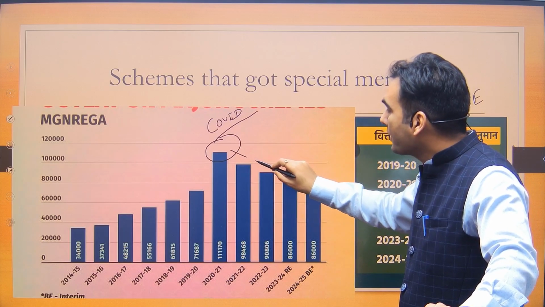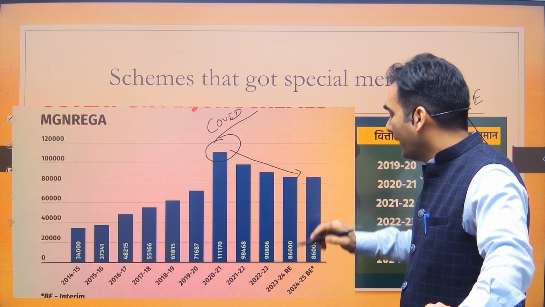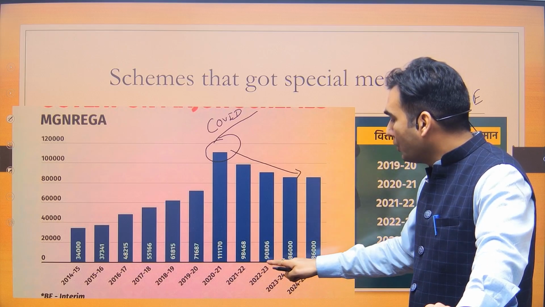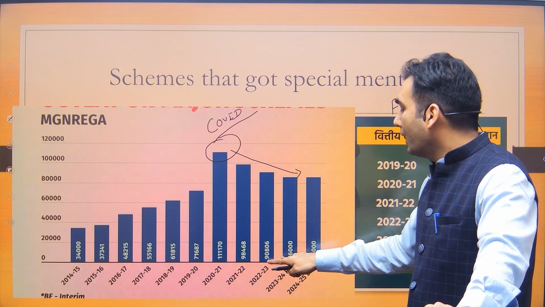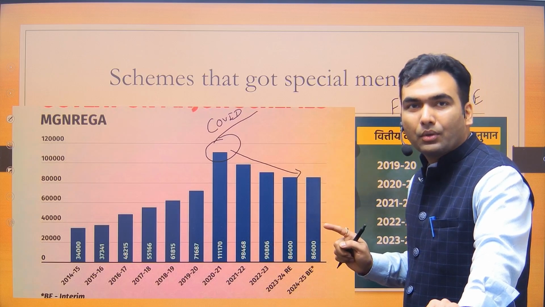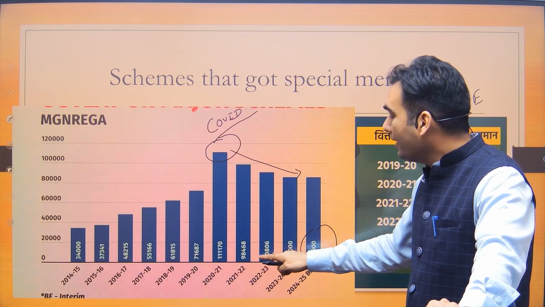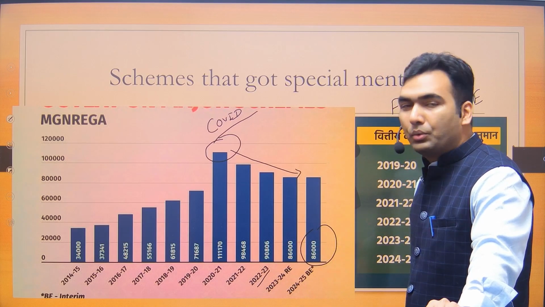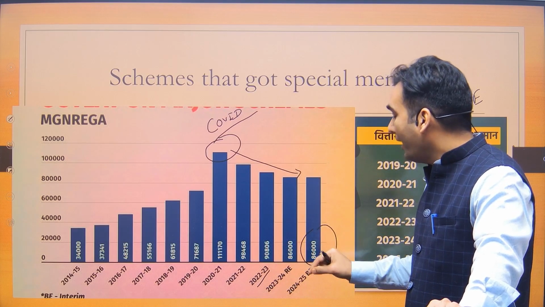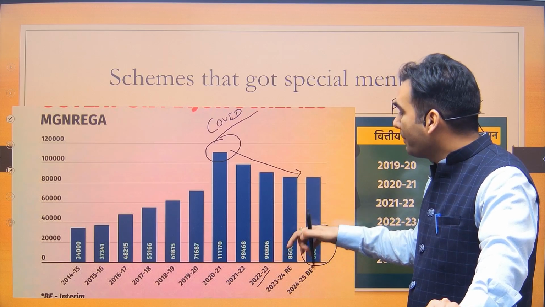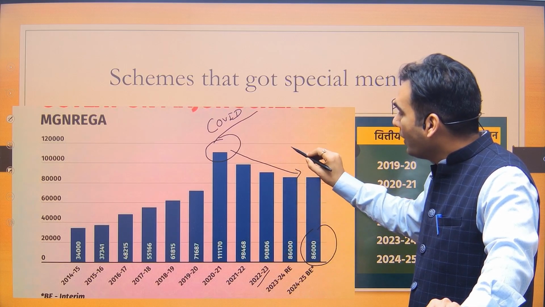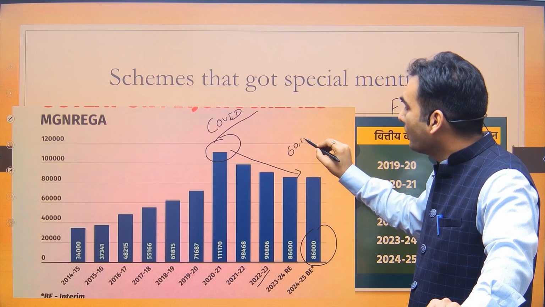Then it continuously went down. In 2022-23, the allocation was already 90,000 crore. So this year's allocation of 86,000 crore is still less than the allocation in 2022-23. And in fact, last year's budget allocated 60,000 crore in the budget estimate.